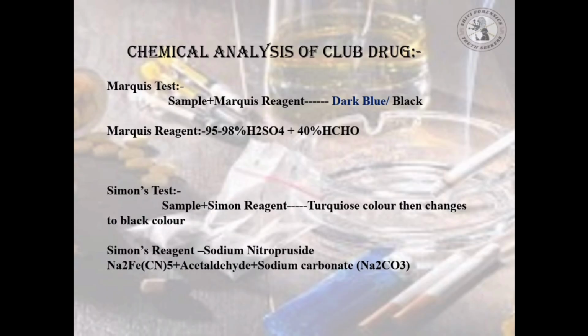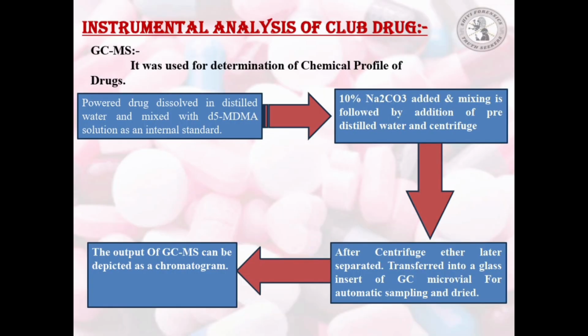After that, instrumental analysis of club drugs. First, GCMS. It is used for determination of the chemical profile of drugs. How can we analyze? First, we take a powdered sample, meaning powdered drug, then dissolve it in distilled water and mix with D5 MDMA solution as an internal standard.